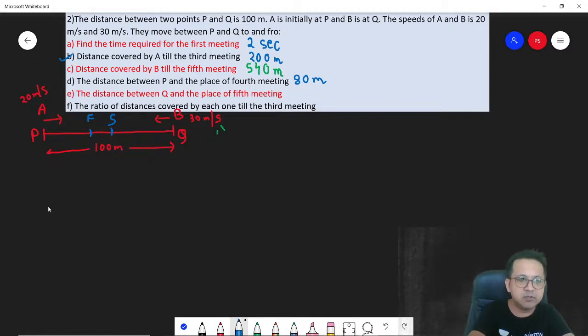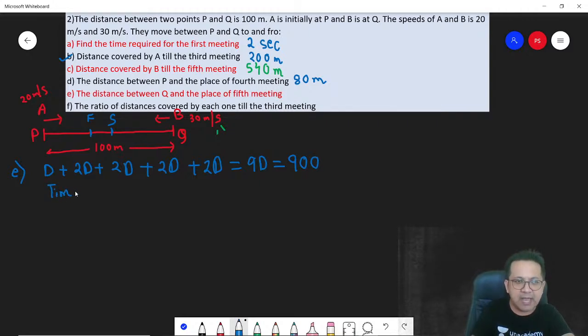So now you know how to determine this. The total distance covered for the fifth meeting is D, and every subsequent time it is 2D. So 2D, 2D, 4 times. So the total distance covered for the fifth meeting is 9D. 9D means 900 meters. Time taken, as you know, is distance divided by the speeds. 20 plus 30. So basically 18 seconds.